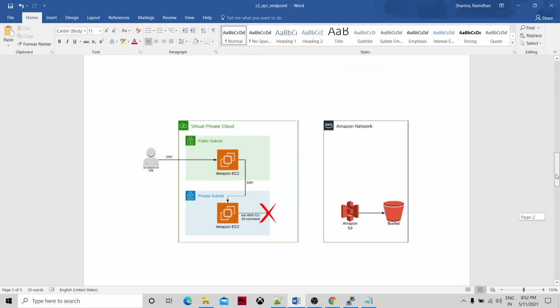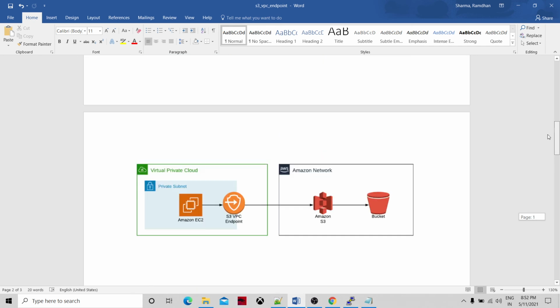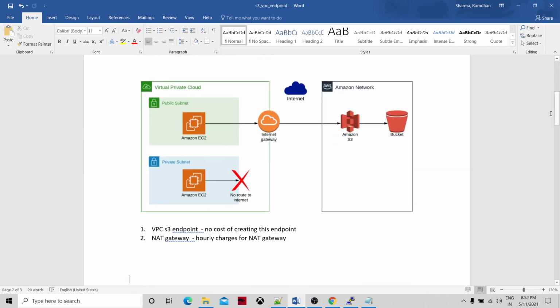Earlier it was not there. So the second solution is to create NAT gateways. And there is another, third solution actually. We have to create the elastic IP in that case as well.